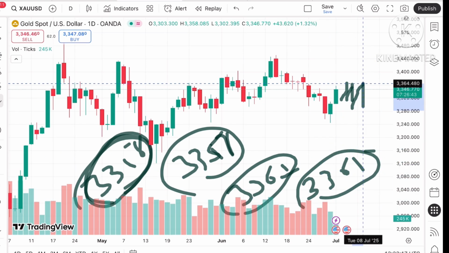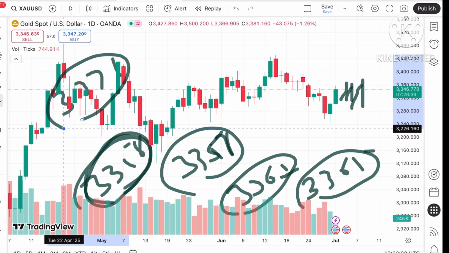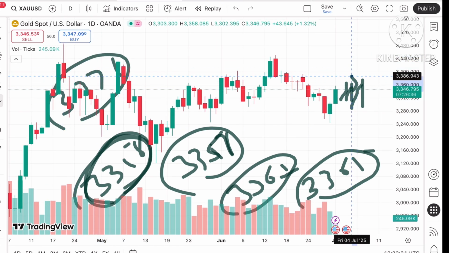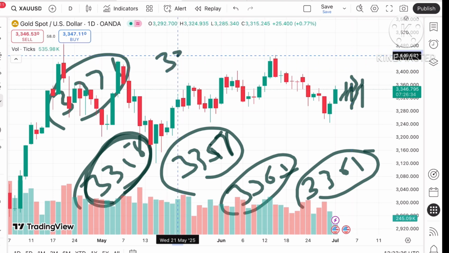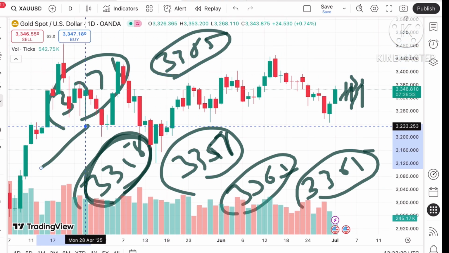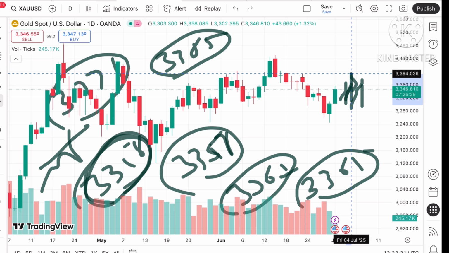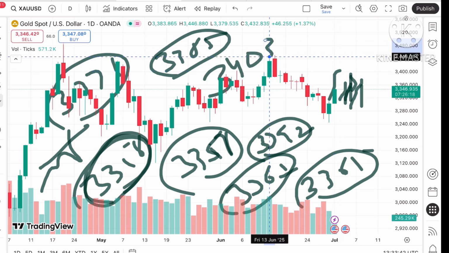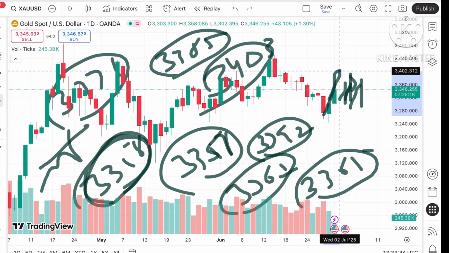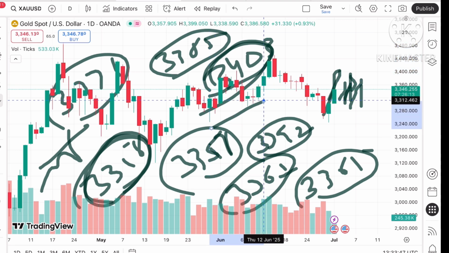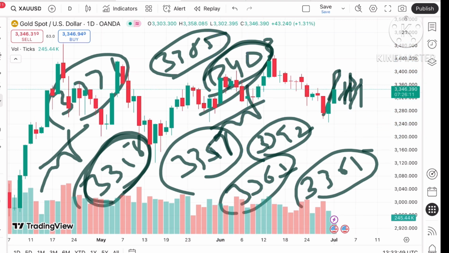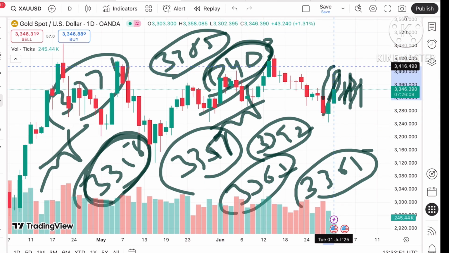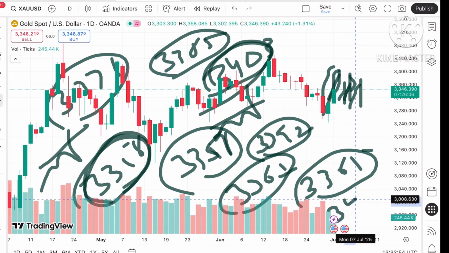Suppose if the price sustains above 33.65, probability of touching 33.76 will be there. Okay, and if that sustains, we can see the price will go further upside towards $33.85. $33.85 is already weak, so we can see the price will rise towards the next level and can move towards 33.92, and if the price sustains this level, probably moving towards 34.03, and from there a further upside can be seen because 34.03 is already tested, so the price can rise further, and from there the next level towards 34.16.